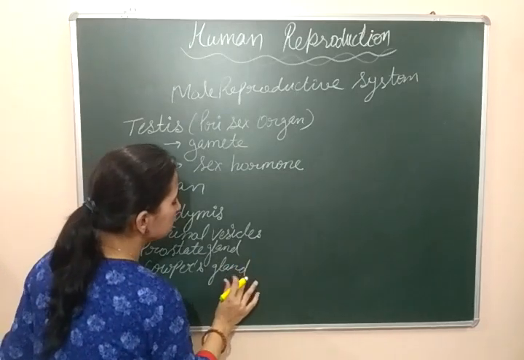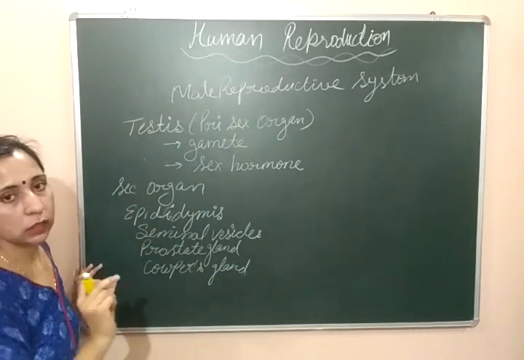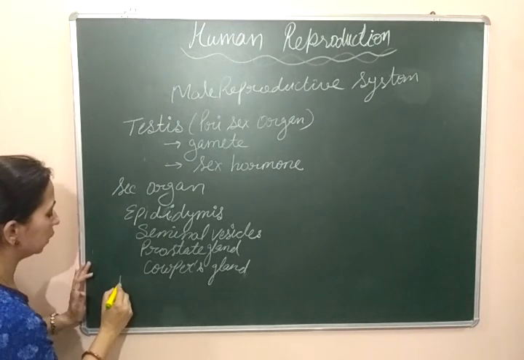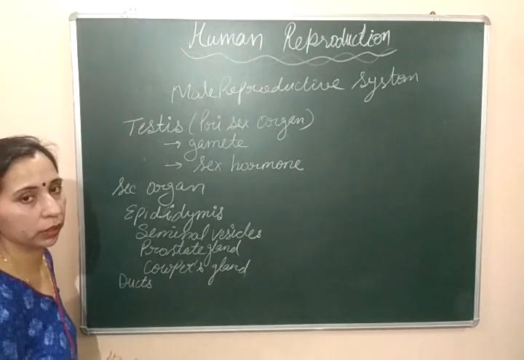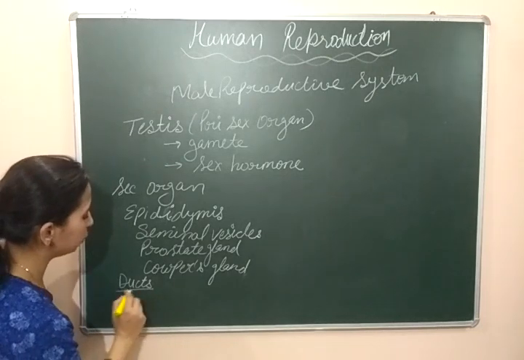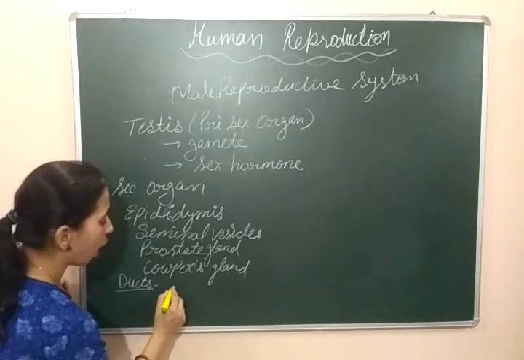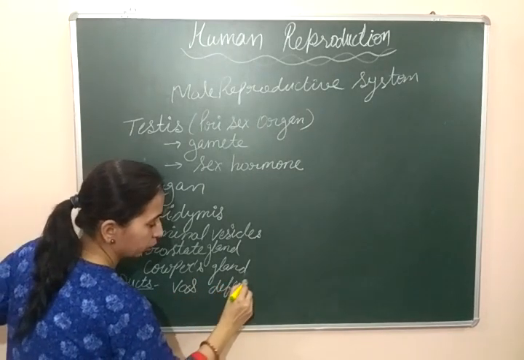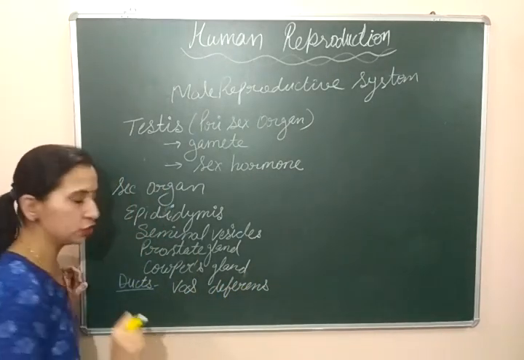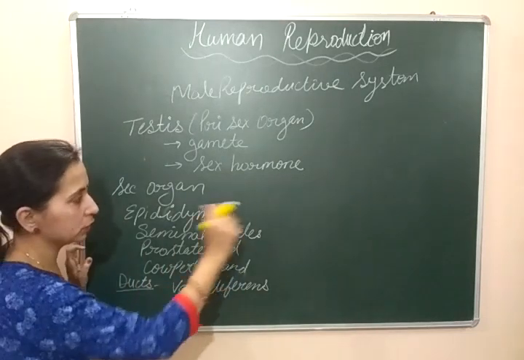And with these glands, some important ducts are also present. So here we have to write the names of some ducts also, which are very important for the male reproductive system. The ducts which are present here are vas deferens. This is the duct which carries the sperms out of the testis.